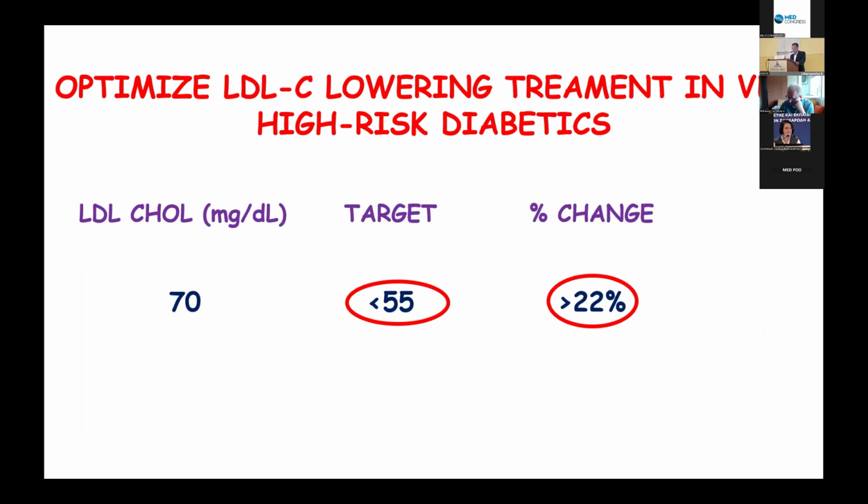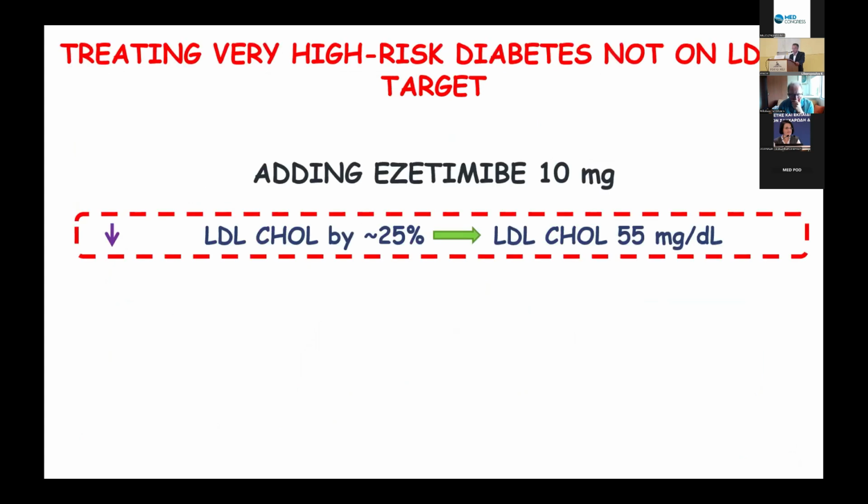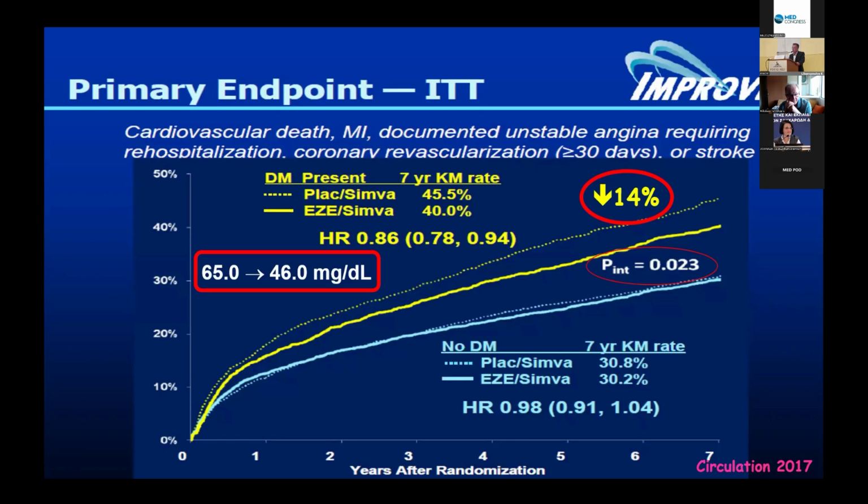And this is something that has proved that it lowers cardiovascular risk. We have to cover at least 22% extra reduction in LDL cholesterol, and this can be achieved, at least in this case, by adding ezetimibe. Ezetimibe, for example, in the IMPROVE-IT study, which included patients with acute coronary syndrome, like this one, lowered LDL cholesterol from 65, which was the initial LDL while on statin, to 46, and this translated in patients with diabetes to a 14% further reduction in cardiovascular risk.